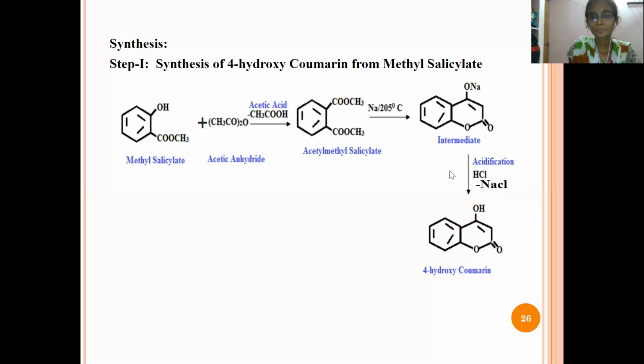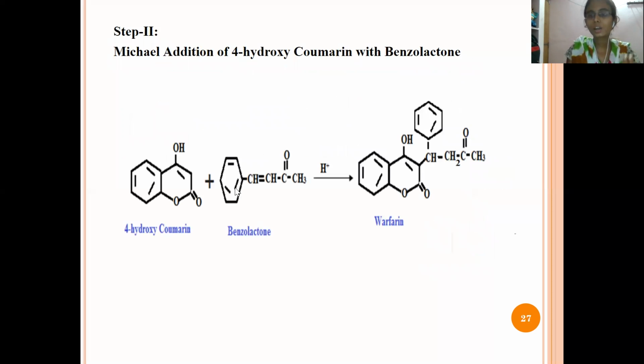Next, the second step. The end product that came in the first step, 4-hydroxycoumarin, is the final product we got in the first step, and it is the starting material in the second step. When it is reacted with benzalacetone, the benzalacetone will come and attach in this position to form the warfarin structure.